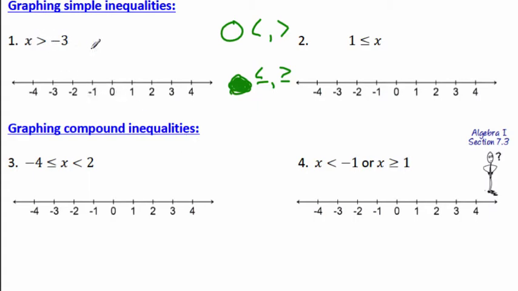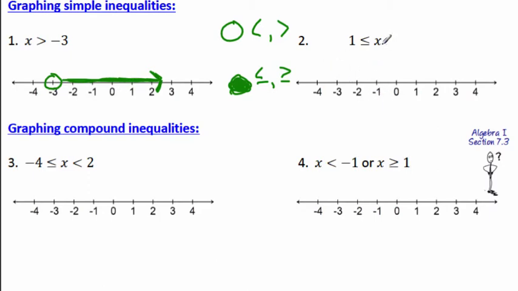All right, so x is greater than negative 3. Because it's not equal to, we're putting an open circle, and it's greater than, so we're going to the right. These numbers are greater. Be careful when it's negative, because negative 2 is actually greater than negative 3. We put a nice arrow on there, and it's got to be really clear what we're doing here.